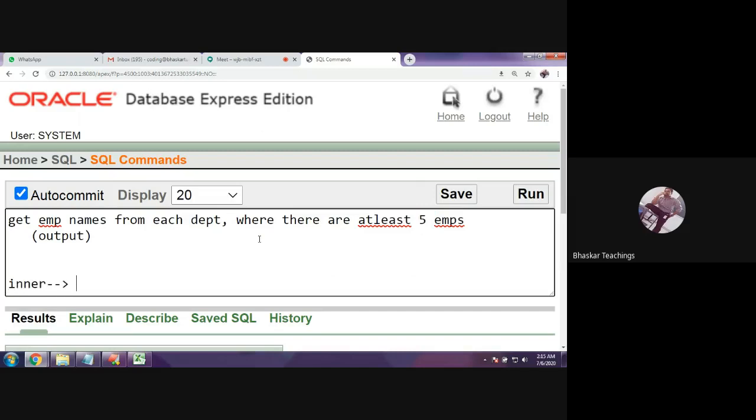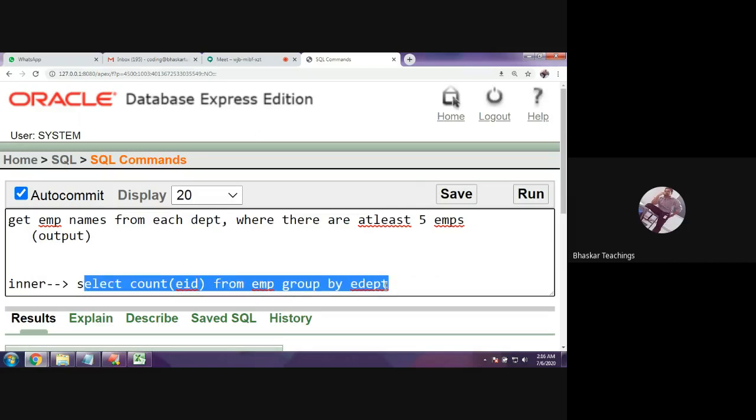Inner select count, right? You need to know the count of some, let us say EID, from which table? Employee table. Group by, because I need to know the count from each department, not just one department, from each department. So group by e.department. Fine. So this is my inner query.